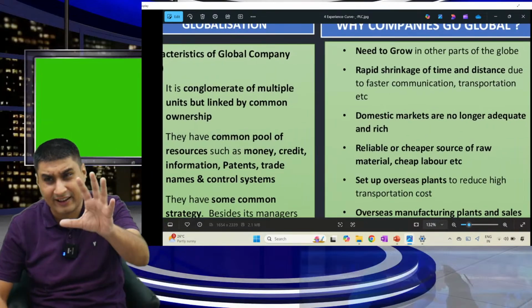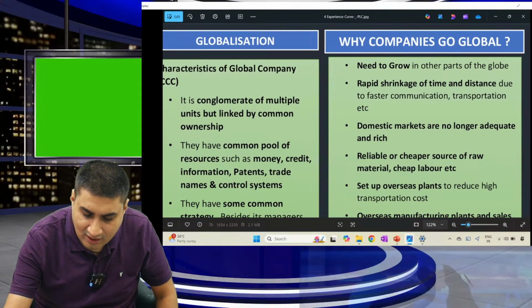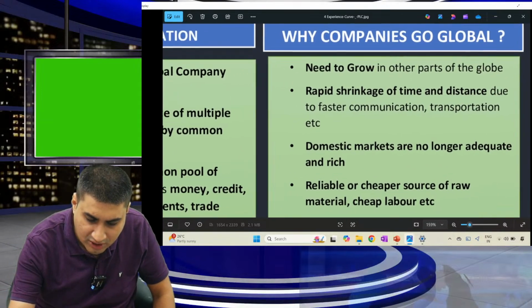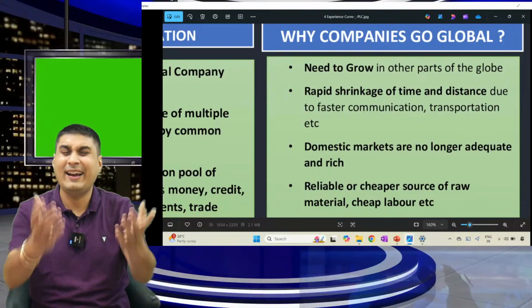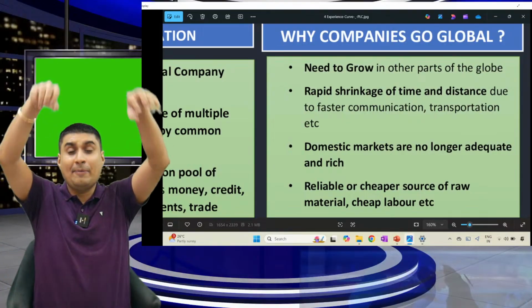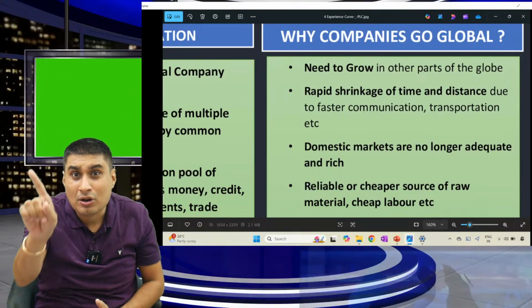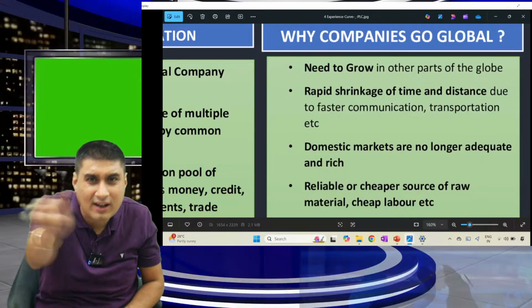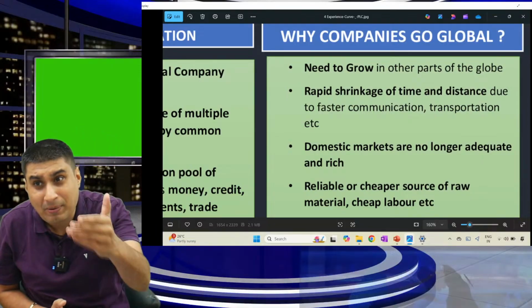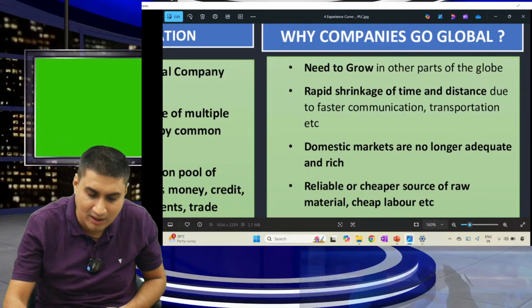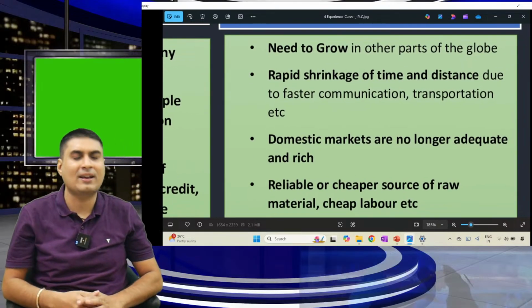Let us learn this. Whatever is happening, control. Let's try to learn four points. Sir, why do companies go global? Very simple. Need to grow. Rapid shrinkage of distance and time. Domestic markets are no longer adequate and rich. Reliable or cheaper raw material and labor. Four points done. Sir, one more time, can you speak the four?